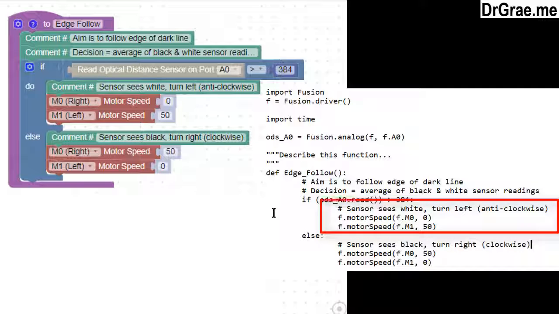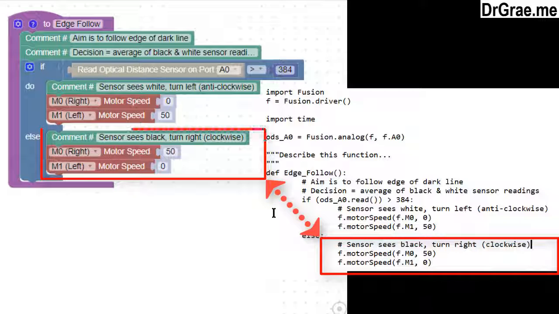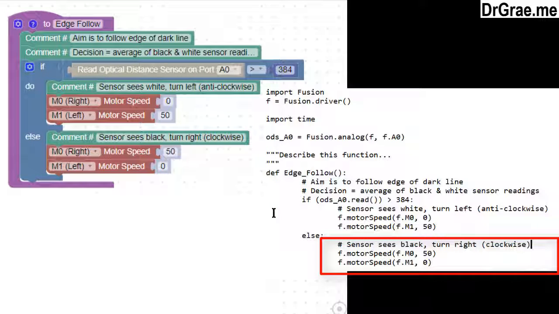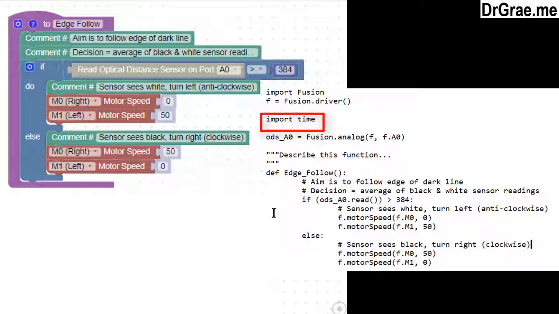Next we have a comment and two motor speed commands which cause Fusion to turn to the left when going forwards. And lastly we have a comment and two motor speed commands which cause Fusion to turn to the right when going forwards. Now that's all for the function itself, but when we look at the top we note that we have not used time anywhere in our Edge-Follow function.